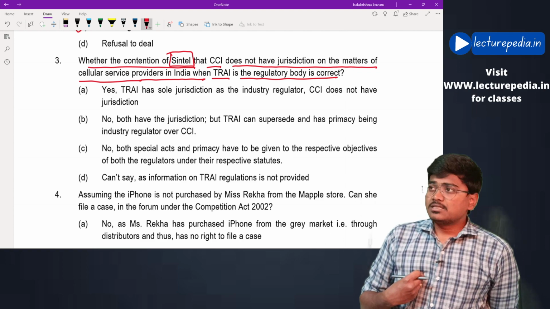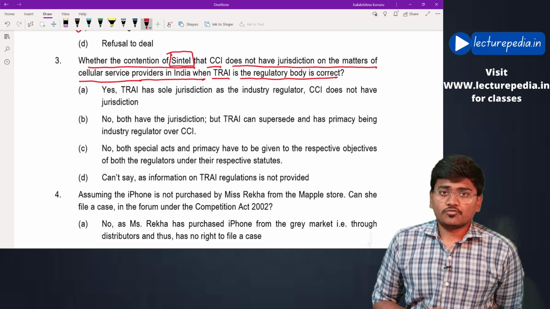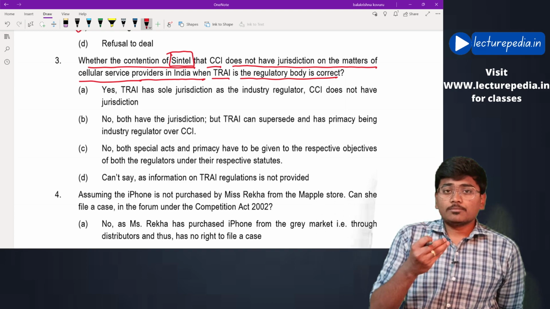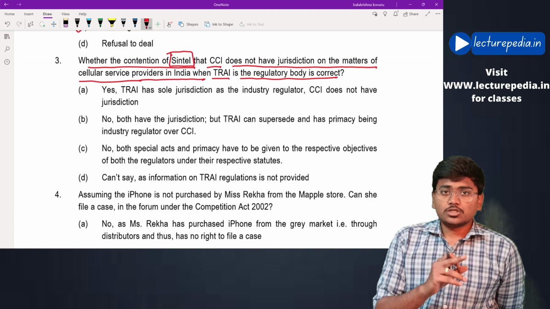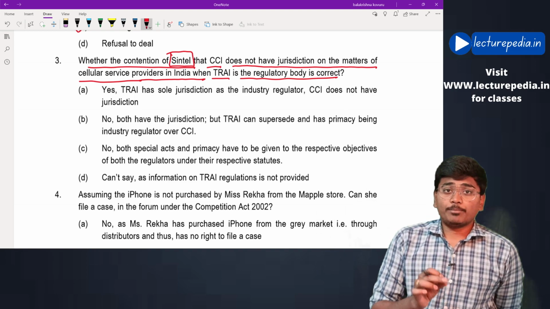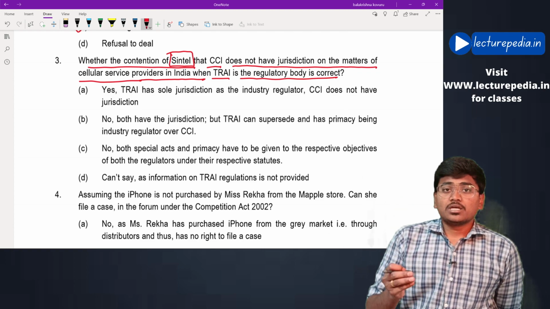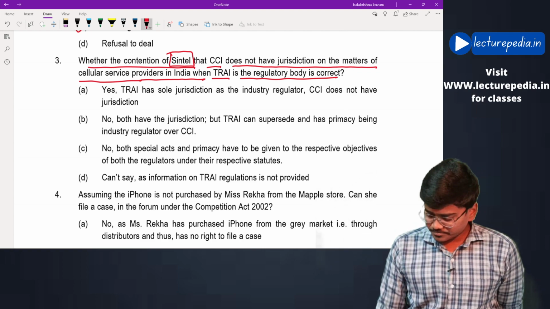For us, there is a separate authority, TRAI, the Telecom Regulatory Authority of India. Therefore, you cannot complain on us to CCI. You should complain only to TRAI. CCI does not have any jurisdiction over us. This is the reply given by Sintel.